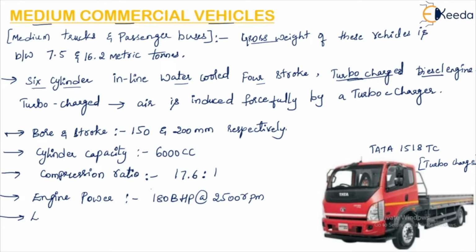Then the lubricating system. What kind of lubricating system is used here? Here, a wet sump with splash kind of lubricating system is used. In almost all the vehicles, the lubricating system used is the same except for the two-wheeler vehicles.